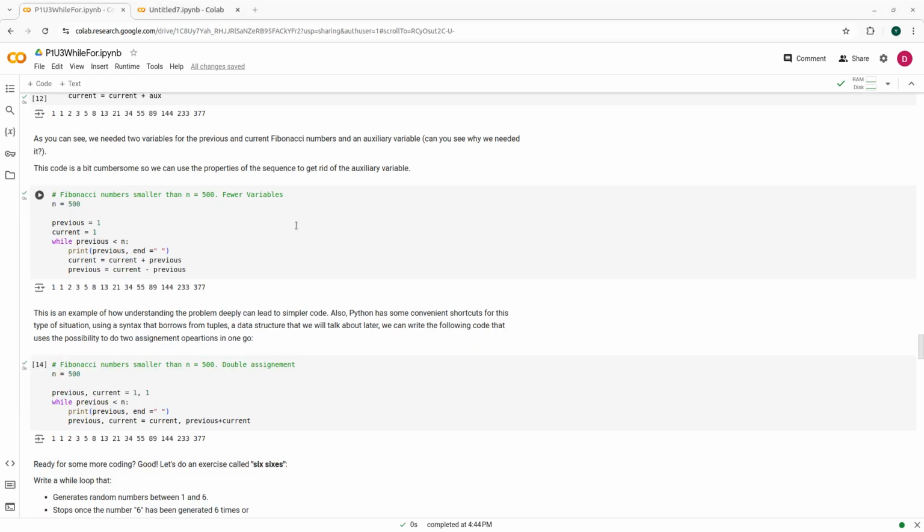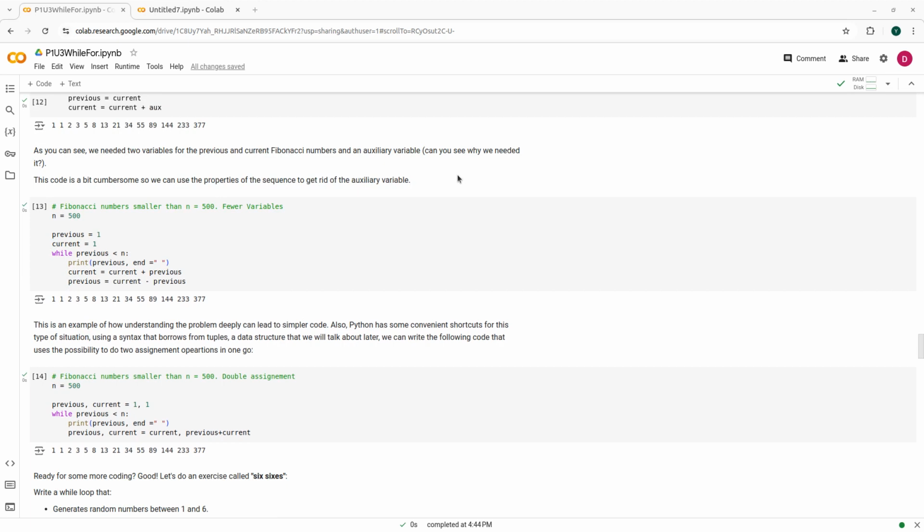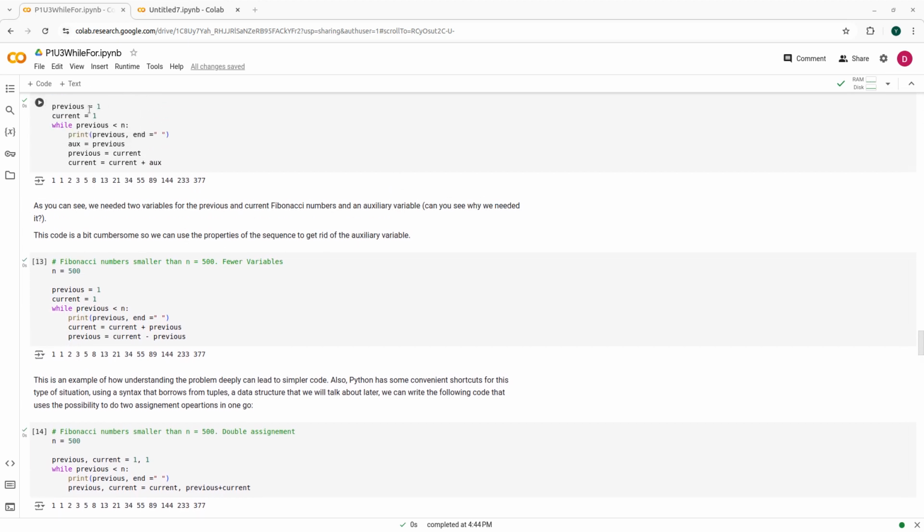To finish with simple for loops, let's do a slightly more difficult problem, which is the Fibonacci number problem. As you know, the Fibonacci sequence starts with 1 and 1. These are the 2 first Fibonacci numbers, and then every Fibonacci number is generated as the sum of the 2 previous ones. So previous is 1, current is 1, and then every time I store previous somewhere, then previous becomes current, and current becomes itself plus the previous value.